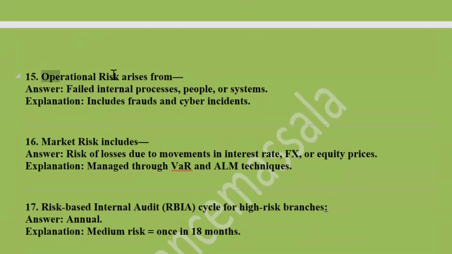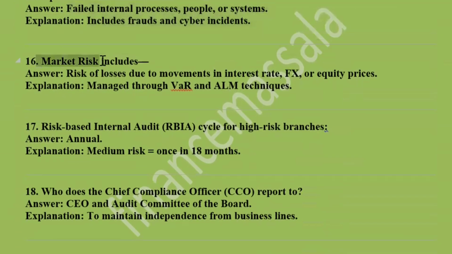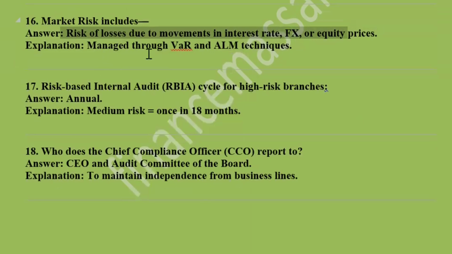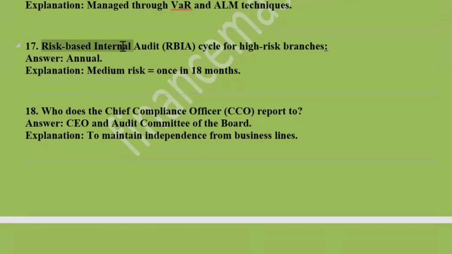Now, next is operational risk, which arises from failed internal processes, people or systems. It also includes fraud and cyber incidents. Then next is market risk, which includes the risk of losses due to movements in interest rates, exchange rates or equity prices, managed through VaR and ALM techniques. Then the risk-based internal audit cycle for high-risk branches is annual.